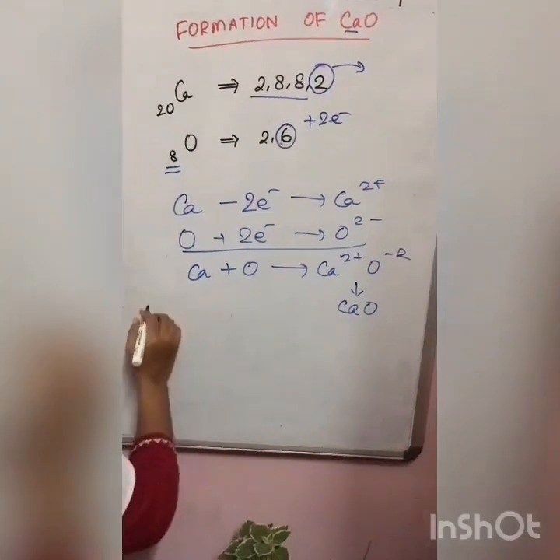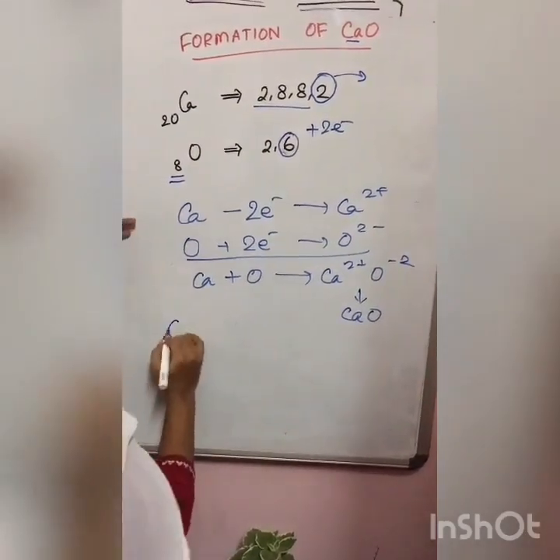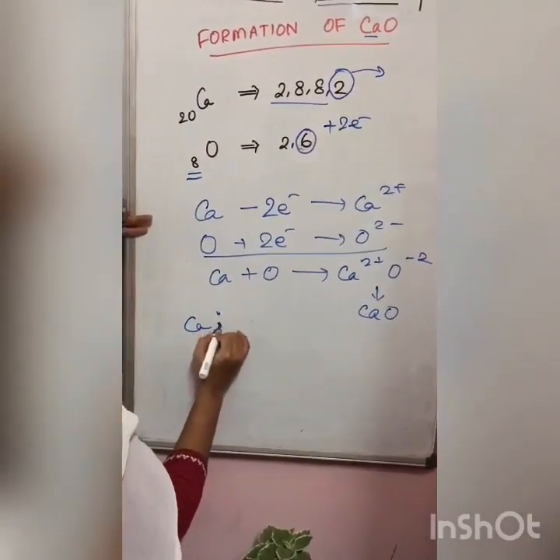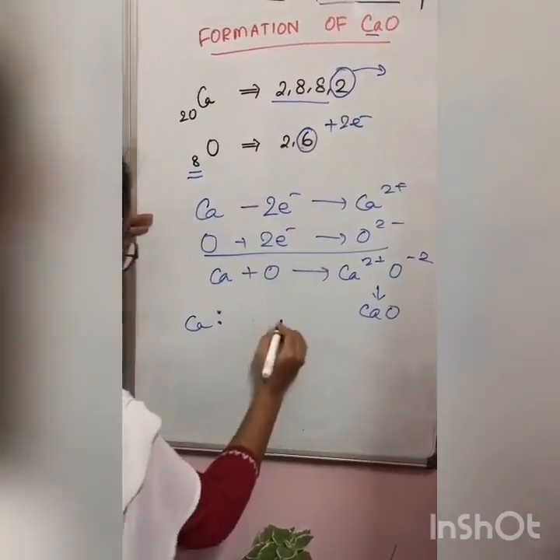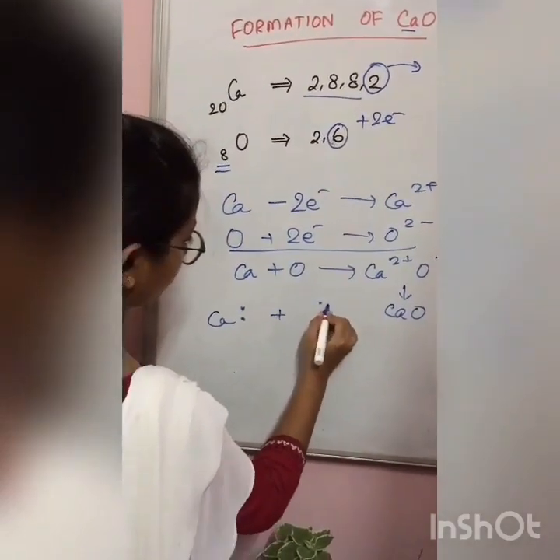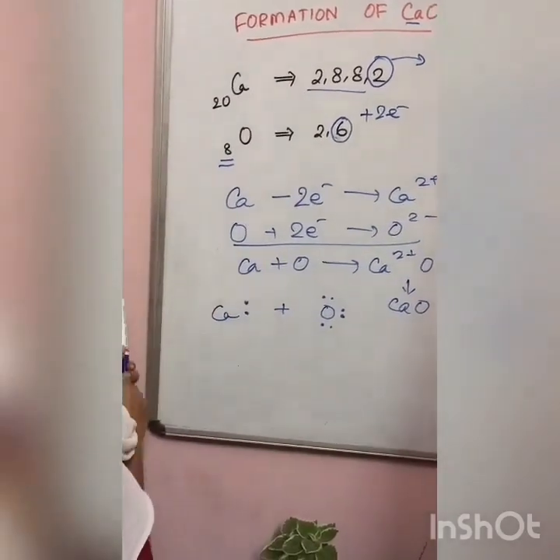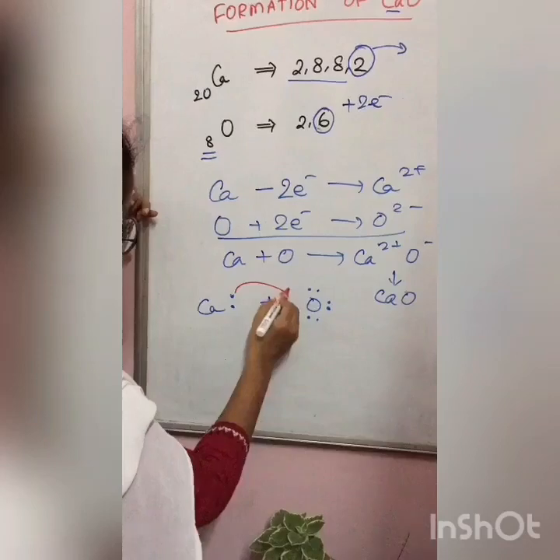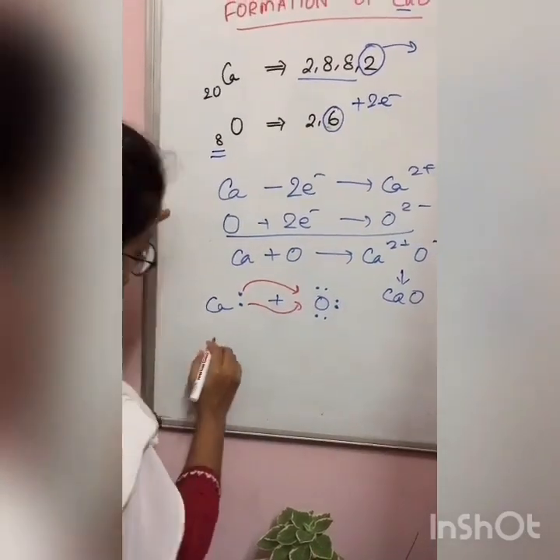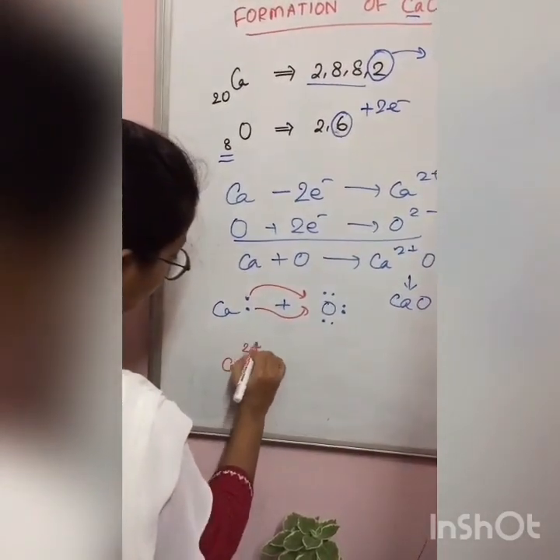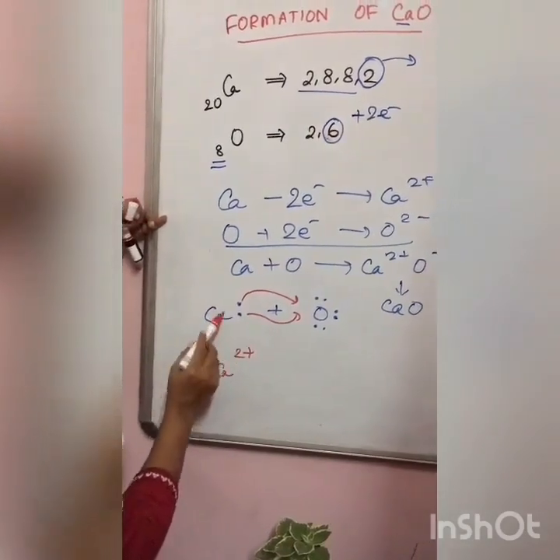Next is the electron dot structure. Calcium has how many electrons in its outermost shell? 2 electrons. And oxygen has 6 electrons in its outermost shell. So next, these 2 electrons of calcium are transferred to oxygen. So what do we get? Ca2 plus with no valence electron. Why 2 plus?